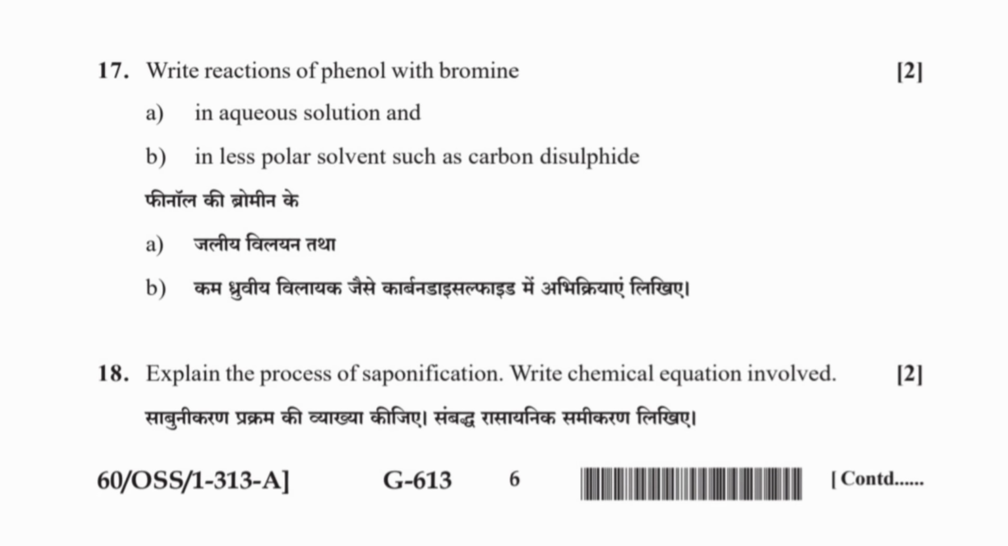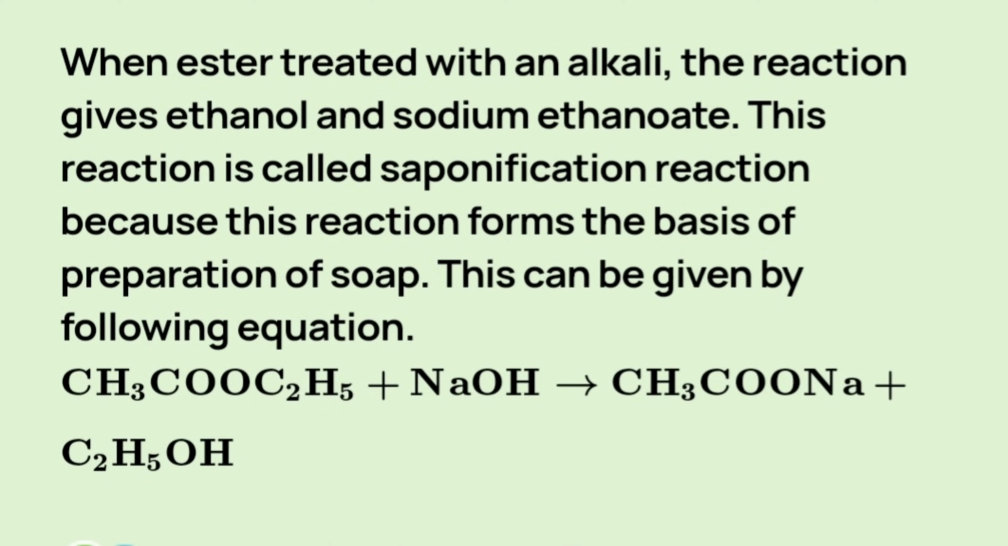Question 18. Explain the process of saponification. Write the chemical equation involved. Answer. When an ester is treated with an alkali, the reaction gives ethanol and sodium ethanoate. This reaction is called saponification reaction. Because this reaction forms the basis of preparation of soap, it can be given by the following equation.